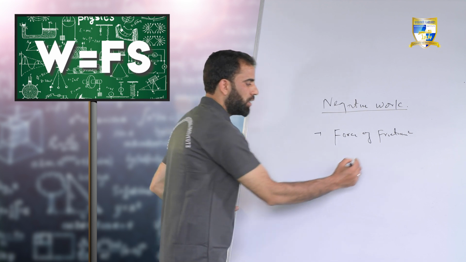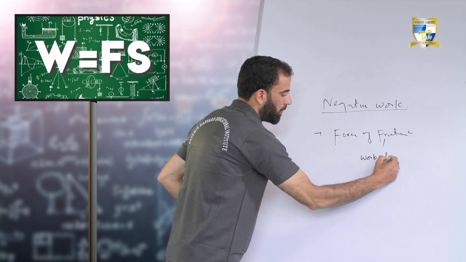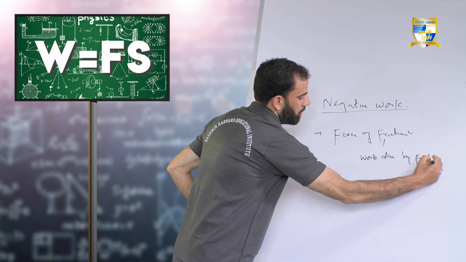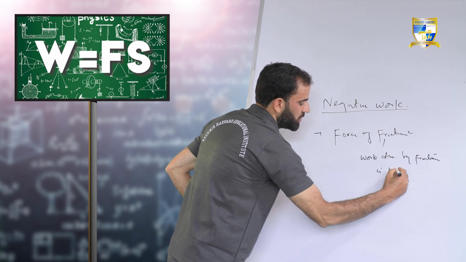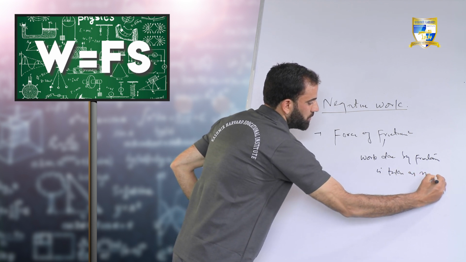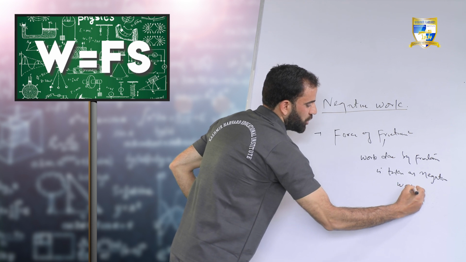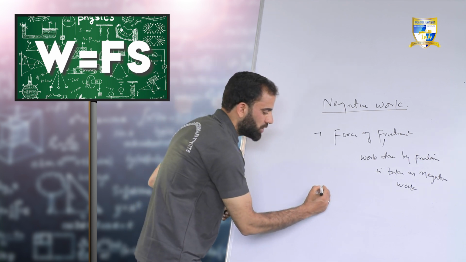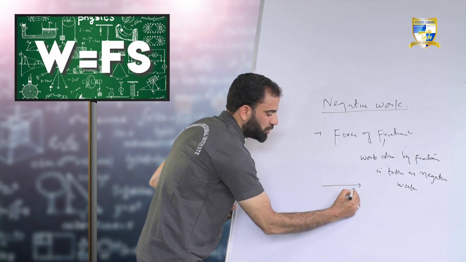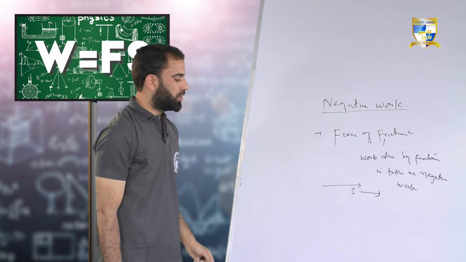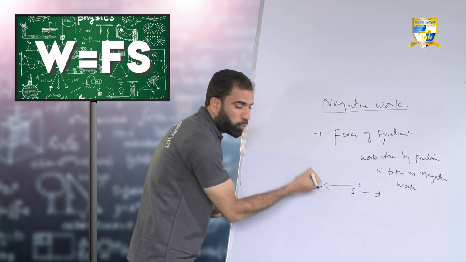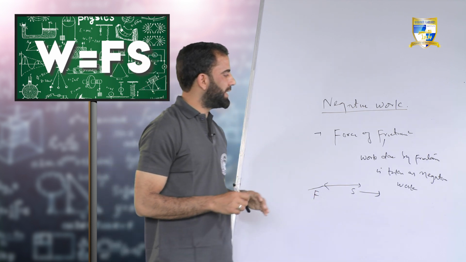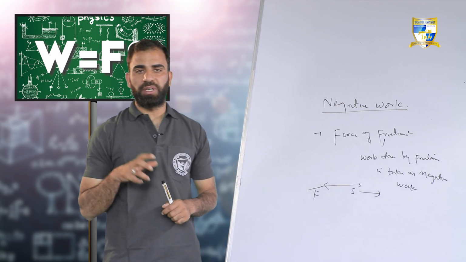It always opposes the motion of an object. So work done by friction is taken as negative work. Why so? Because friction will always oppose the motion of an object. If the object is moving in the forward direction, that is, displacement is produced in the right direction, the force of friction will always act in the opposite direction. So work done by friction will be taken as negative work.